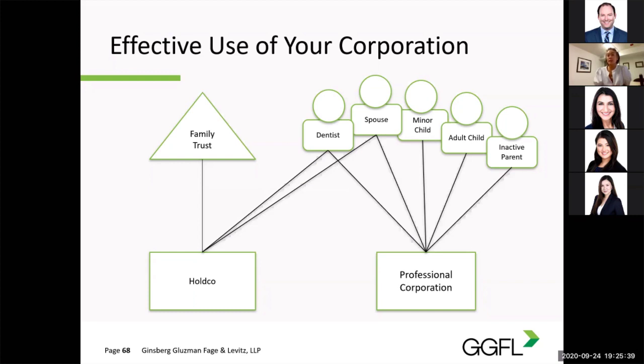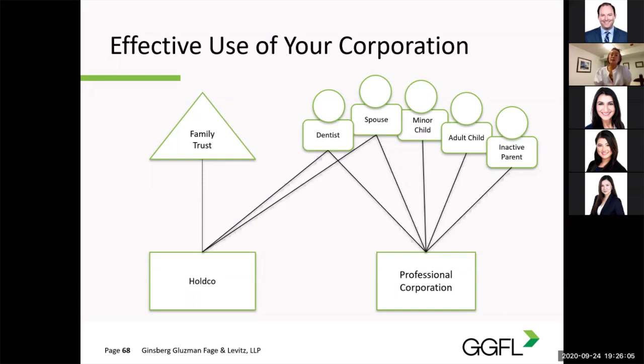The PC would immediately redeem the preferred shares from Holdco at the fixed value and transfer cash to Holdco for that redemption amount. So this is done annually to purify the PC to ensure it meets the asset value test to be a qualified small business corporation. It's also a strategy to protect assets and retain wealth by transferring excess cash out of the operating company that could be at a higher risk and building up the investments in Holdco instead.